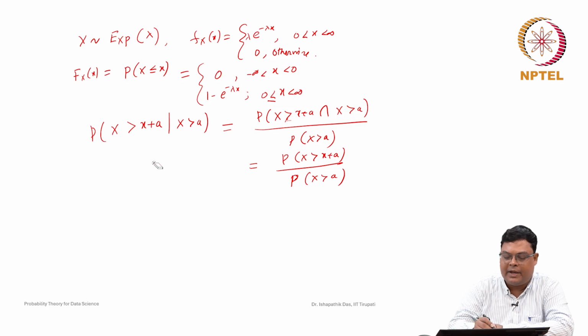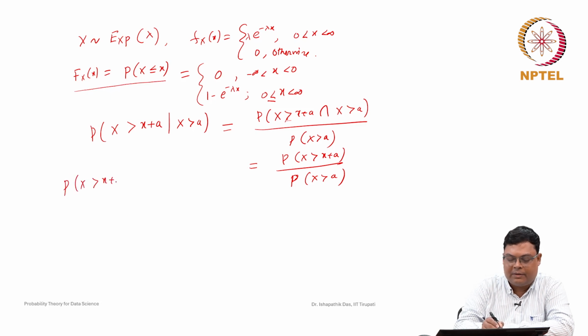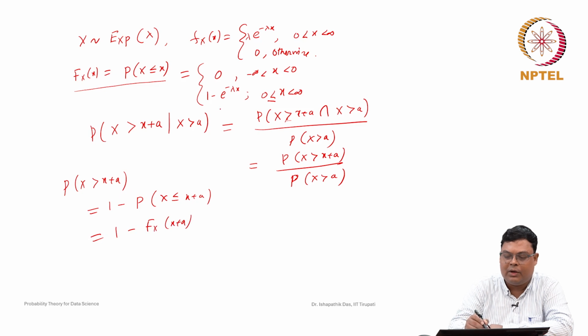So, what will be the probability that X is greater than x plus a? Now, see that this probability we know. The probability of X greater than x plus a is nothing but 1 minus the complement of this, X less than or equal to x plus a. So, X less than or equal to x plus a will be 1 minus F_X of x plus a, because all are positive, so we will use this formula. So, this is nothing but 1 minus of 1 minus e to the power of minus lambda (x plus a). So, then this is cancelled, and we get e to the power of minus lambda (x plus a).